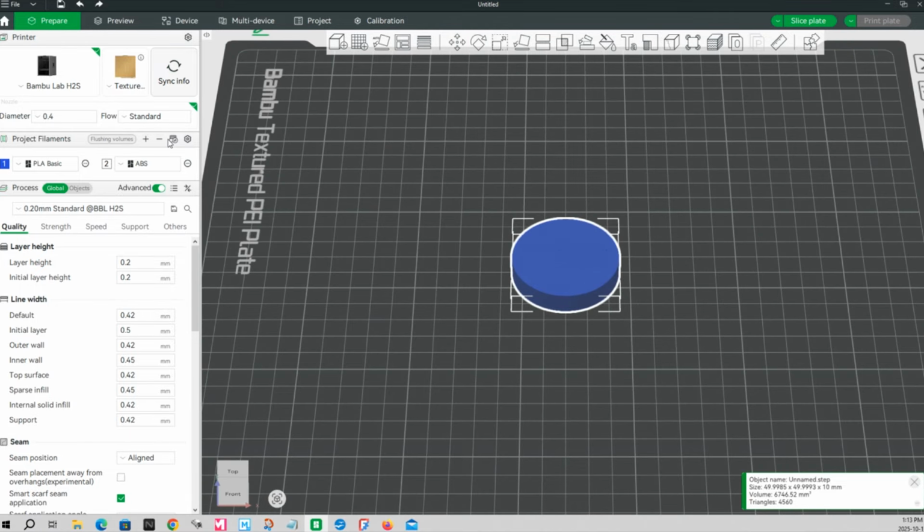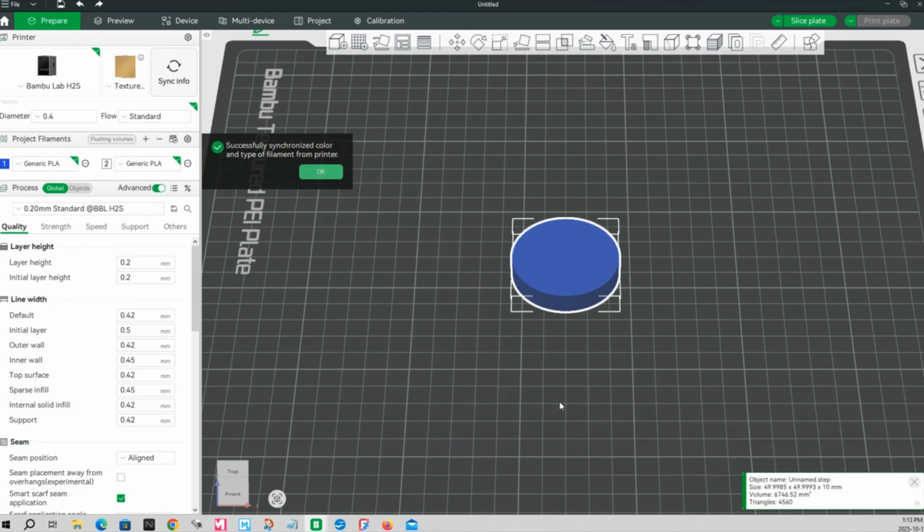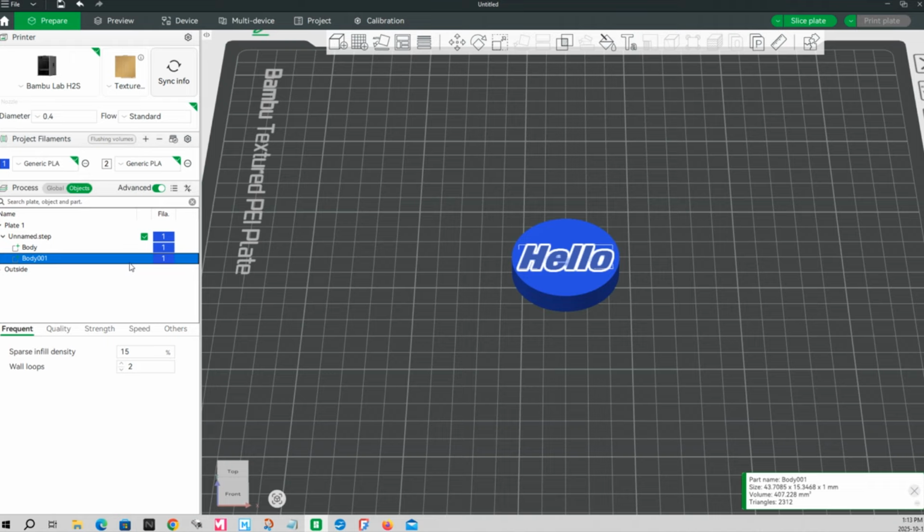There it is. Now I'll just synchronize my filament. Because we created two bodies, a text body and the circle body, we should have two objects, body and body 1. So now this is where we can actually select our colors.